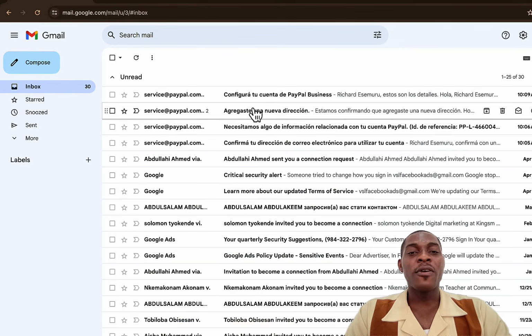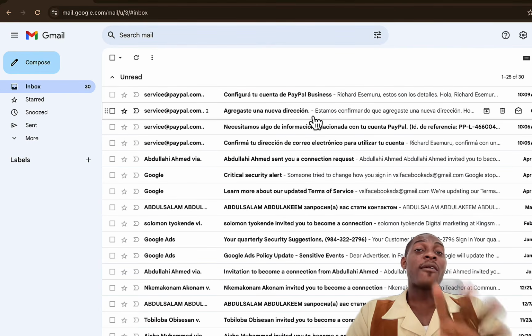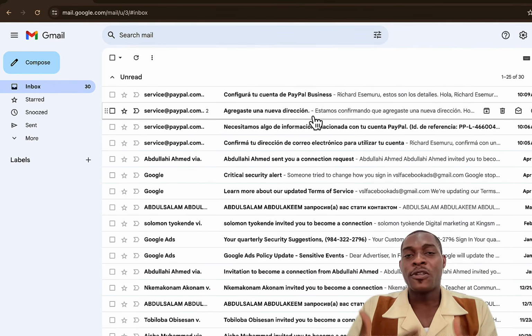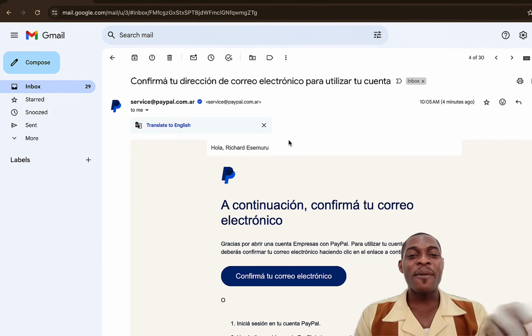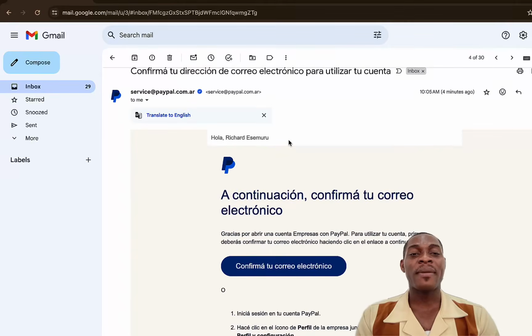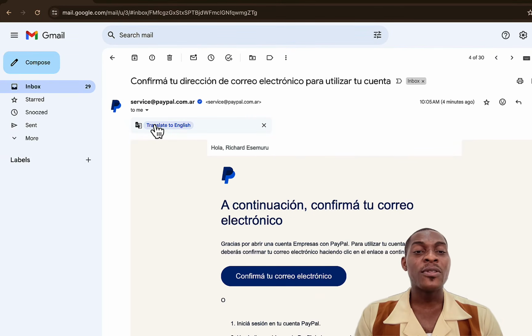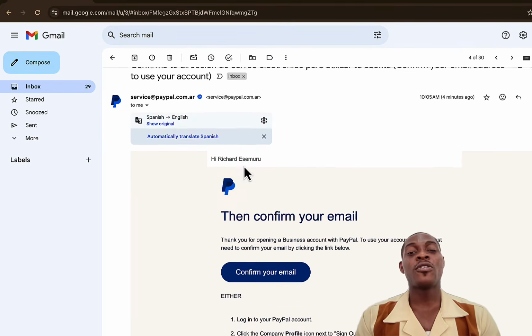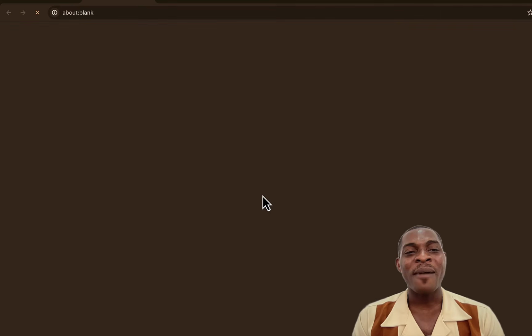So come over here, you are going to find out that PayPal have sent me several mails. And one disadvantage for us is that these mails are not in English. For example, this first mail that talks about confirming our account, you see that it is not in English. But over here at the top, you're going to see translate to English. Click on translate to English. It's actually going to translate this email to English. So we can now click on confirm your account.